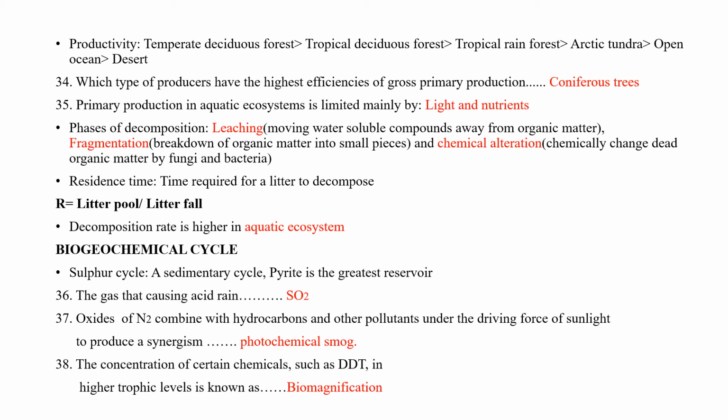Oxides of nitrogen combine with hydrocarbons and other pollutants under the driving force of sunlight to produce synergism known as photochemical smog. The concentration of certain chemicals such as DDT in higher trophic level is known as biomagnification.